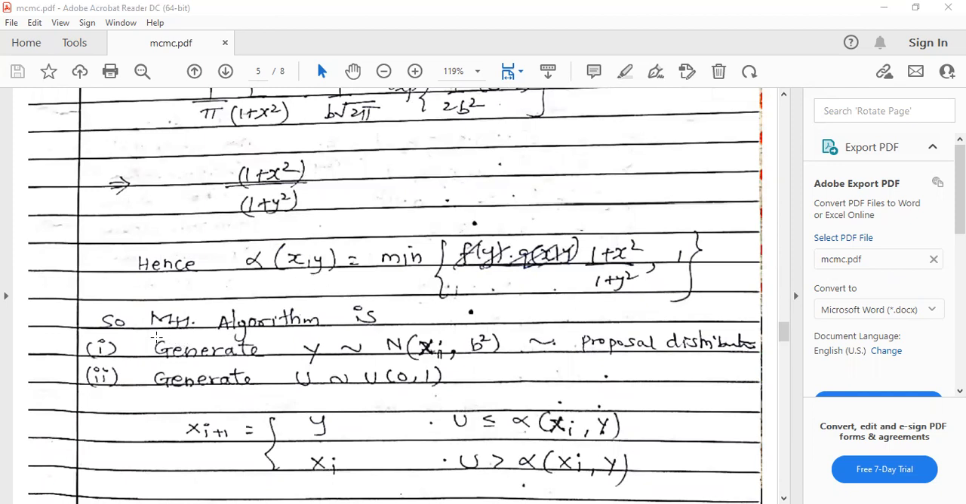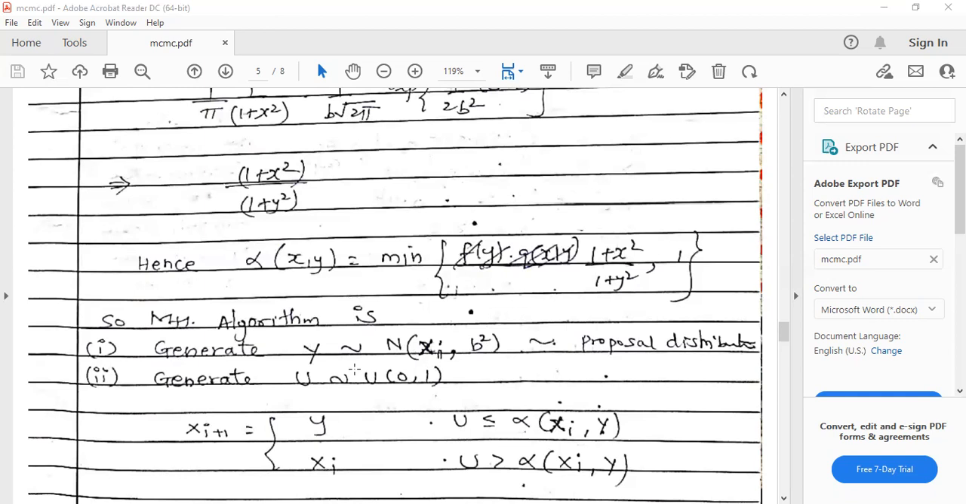Now what is your MH algorithm? What is the MH algorithm? How do you generate, how do you write the algorithm? Generate y from the normal xi comma b square. So as I said, if you just remember the MH algorithm, generate y from the normal xi comma b square, that means you have to generate from the proposal.